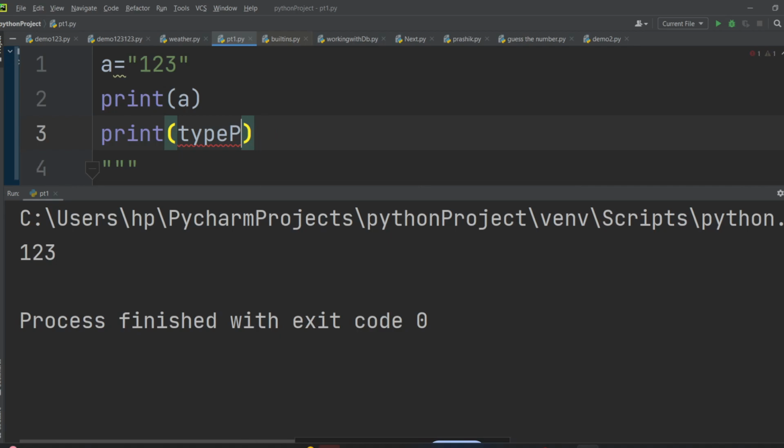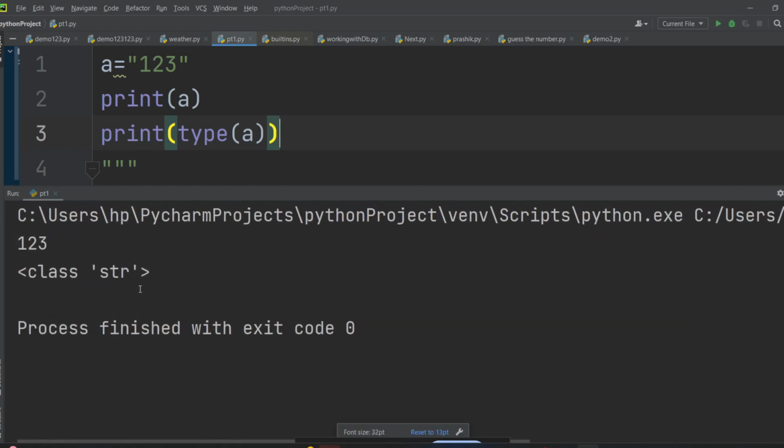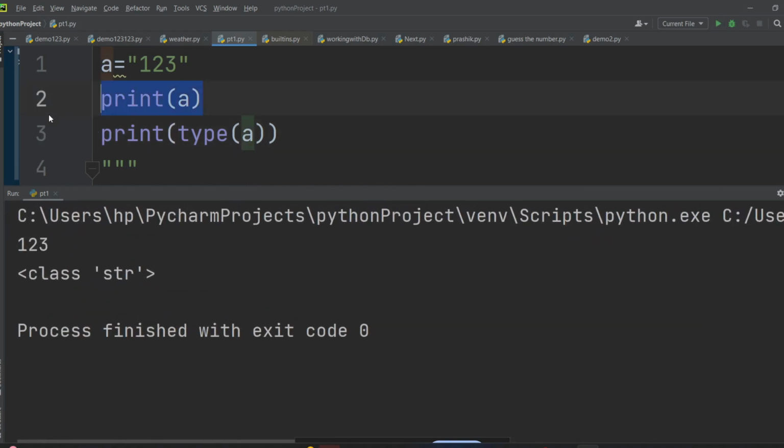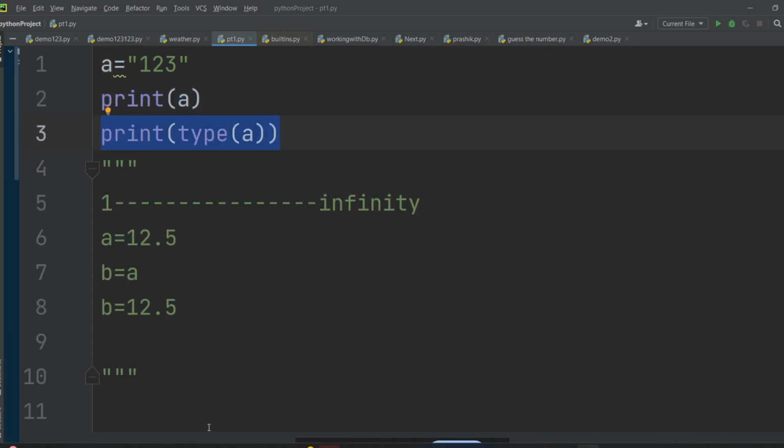Okay, after this I will print the type of A, and I will wrap this. I'm doing this type of A inside a print because I wanted to print its type. That's why I'm doing this. So after I run this, I can see 1 2 3. This is the line printing 1 2 3, and after this, the line printing the type of this.